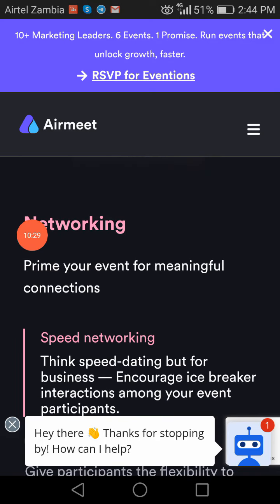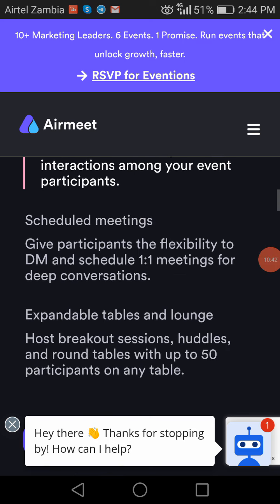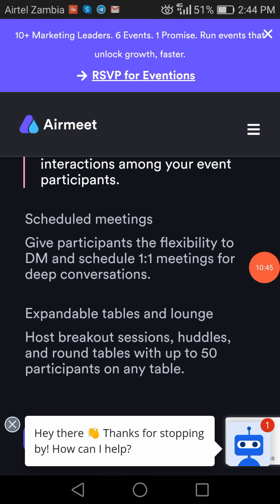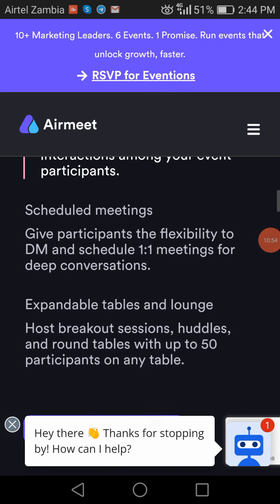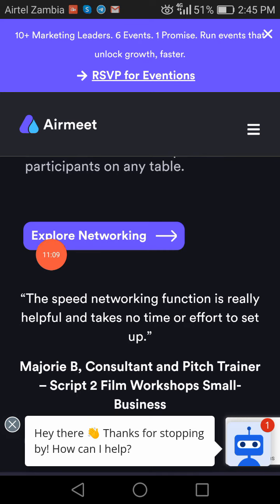So you can see it has got networking. Prime your event for meaningful connections. Speed networking: think speed dating for the business. Encourage icebreaker interaction among your event participants. Scheduled meetings: give participants the flexibility to DM and schedule one-on-one meetings for deep conversation, which is actually also a good feature. You can see here they have an expandable table and lounge, host breakout sessions, huddles, and a round table with up to 50 participants on any table. So you can explore Airmeet networking right there.